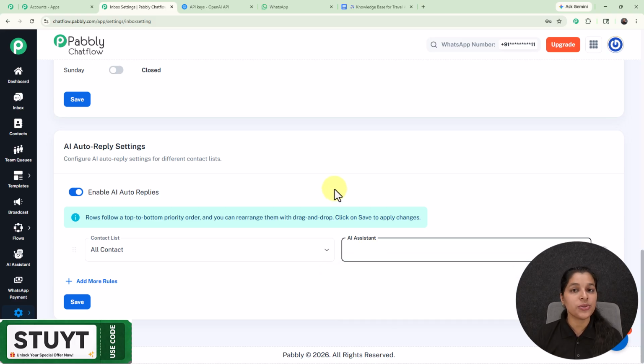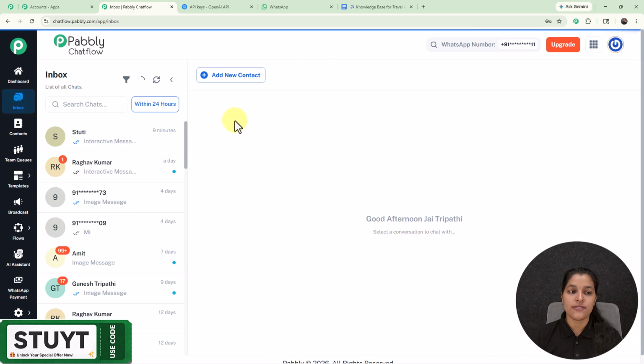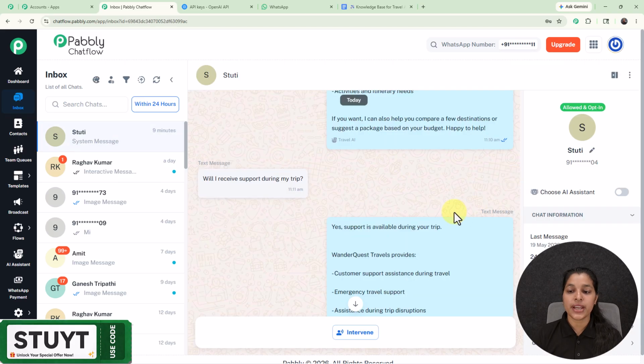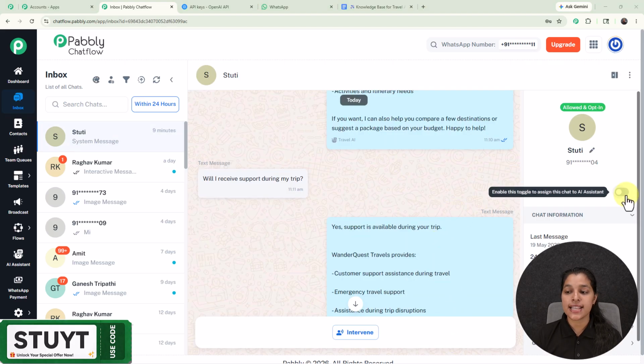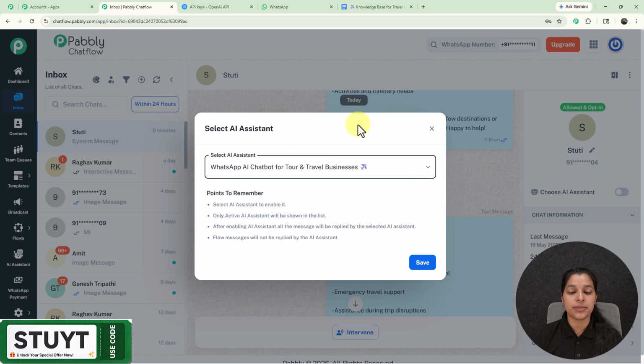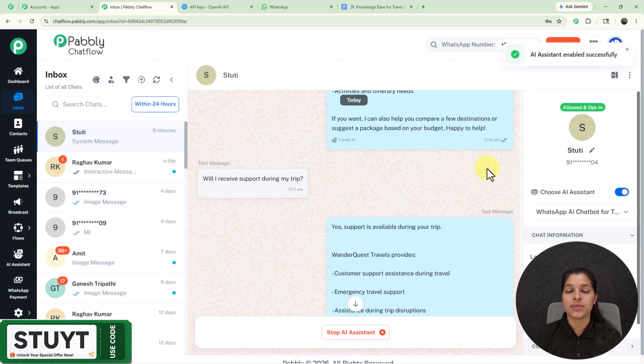And now let me show you how to enable this AI assistant for your particular chat. So for that you just have to go towards the inbox, and now let's say I'm going to enable the AI assistant for this particular chat. So here I have selected it. Now on the right hand side you can see this option of choose AI assistant, which you have to select, and from here you can select the AI assistant which you want to enable. Now we just have to click over the save button, and here my AI assistant has been enabled successfully for this particular chat. So now if this particular user messages me, the responses will be provided by my AI assistant.